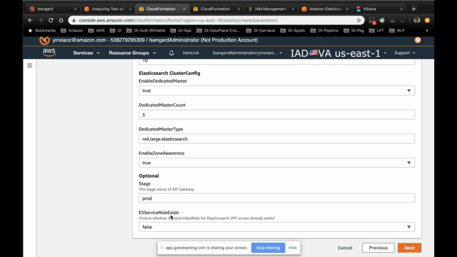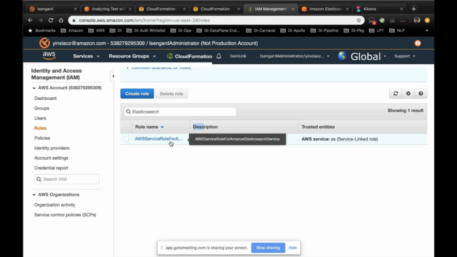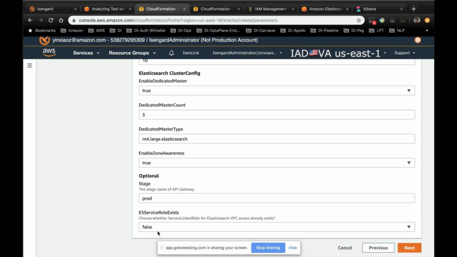You can check if you already have the service link role in the IAM console by searching the Elasticsearch keyword. So in many cases, if you have created the domain before with the VPC, this role will be created automatically beforehand. In this case, we already have this role exist, so you will just choose the service role exists.